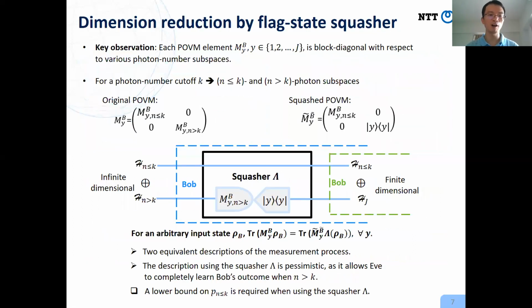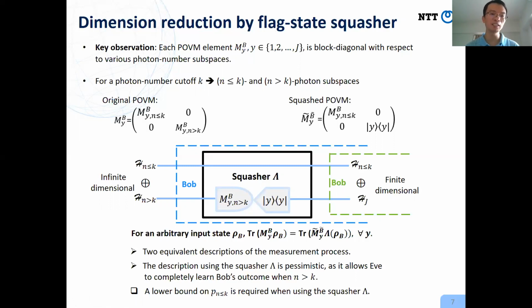So the first obvious problem we need to address is that Bob's system is infinite dimensional. Numerical optimization can't handle an infinite dimensional system effectively. To address this problem, we introduce an artificial map called the flag-state squasher. By using this map, we can transform an infinite dimensional system to a finite dimensional system.